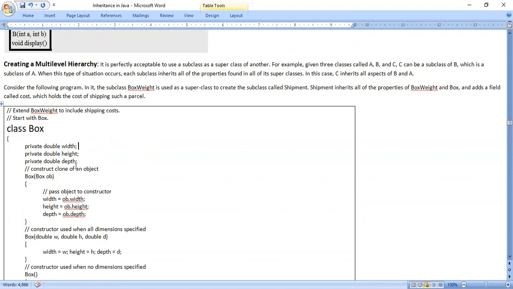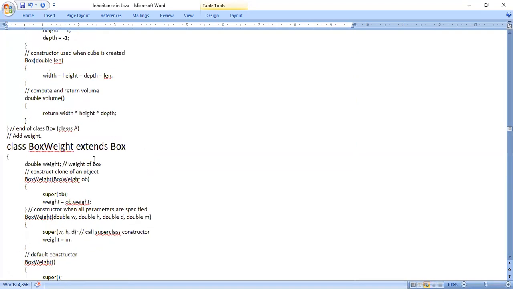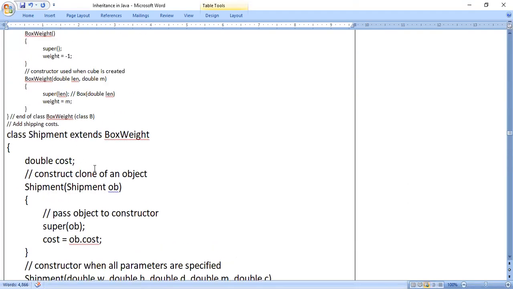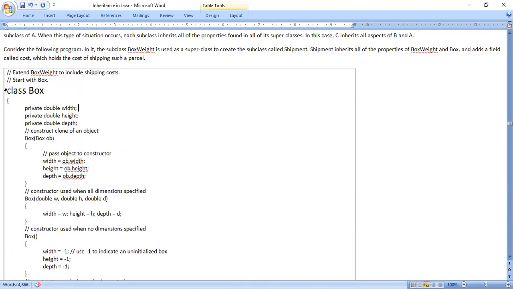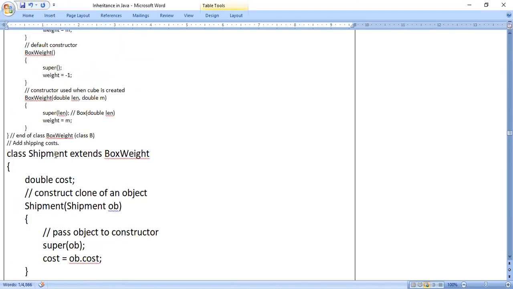Now, if this is the case, what they are telling, when constructors are used in all the classes, is the order of execution of constructors. See here we have three classes: box, box weight, shipment. In all the three, constructors are there. So if we want to execute the constructors, the order of execution is superclass to subclass. That means first the box class constructor is executed, then box weight, then comes the shipment.